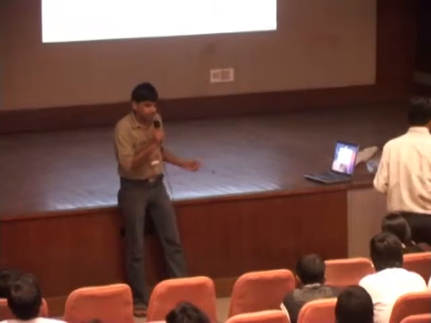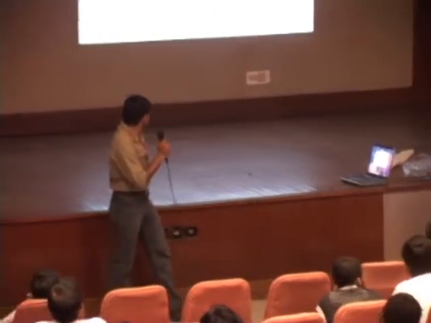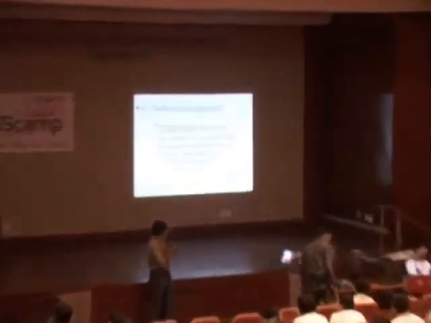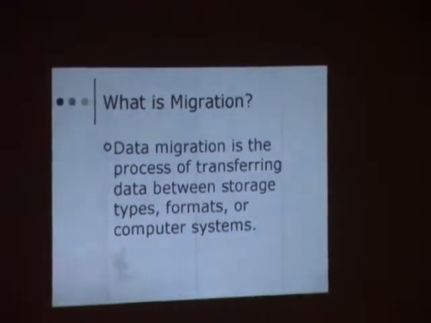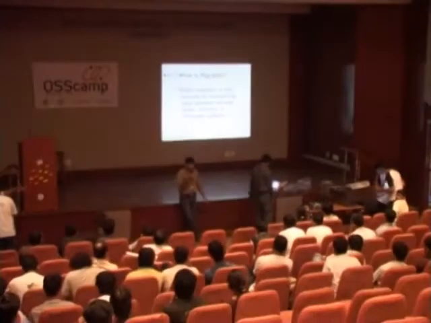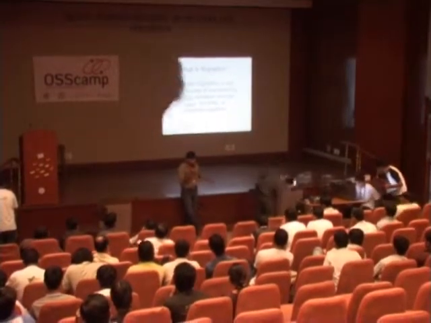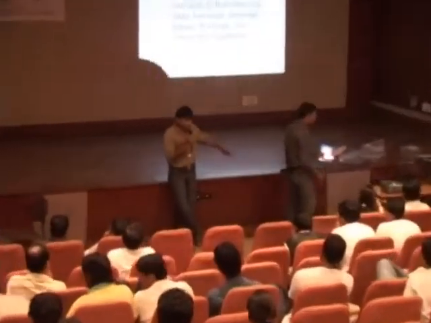First of all, what is migration? Data migration is a process of transferring data between storage types, formats, or computer systems. If you are taking from Oracle, they have different systems, file systems and data types. So if you want to transfer a database from Oracle to MySQL, it will be from a different system as well as different format and data types.